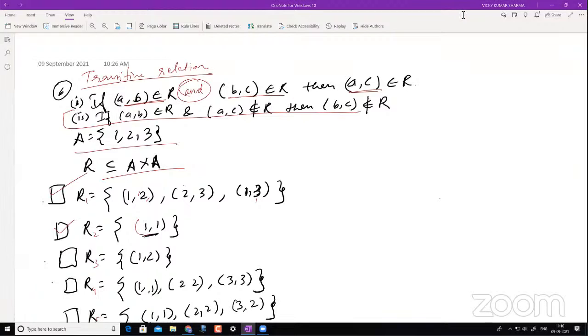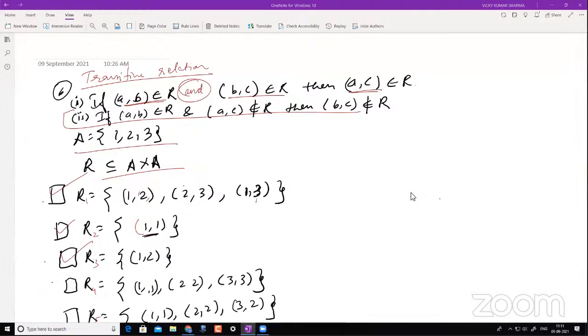Okay, so I'll mute again and I'll explain why R3 is transitive. You would have seen this in antisymmetric relation. As I was telling you, in antisymmetric relation, if this AND condition is not being fulfilled, I am not going to check whether it is antisymmetric or not, and I will assume that it is antisymmetric.